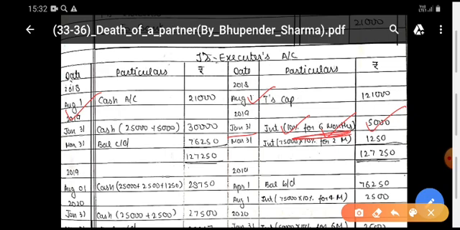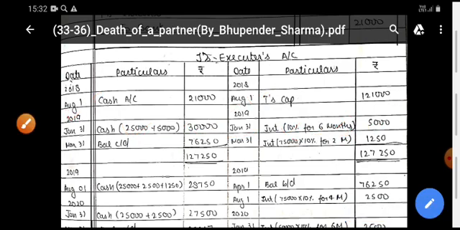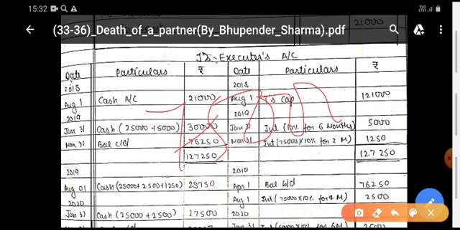And you are paying rupees 25,000 amount of principal plus rupees 5,000 amount of interest. Total rupees 30,000. And the balance will be rupees 75,000 of loan. Because out of 1 lakh principal, that is loan, you have paid 25,000.